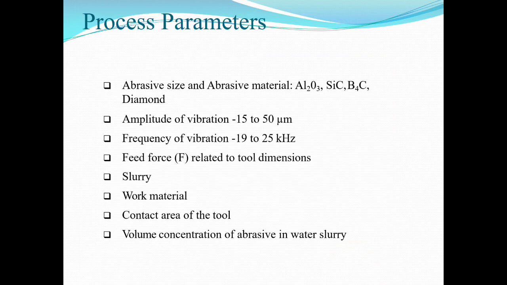Process parameters: abrasive size and abrasive material, which is aluminum oxide, silicon carbide, boron carbide, or diamond. Amplitude of vibration is 15 to 50 microns and frequency of vibration is 19 to 25 kHz. Feed force is related to dimension, slurry, work material, contact area of the tool, and volume concentration of abrasive in water slurry.